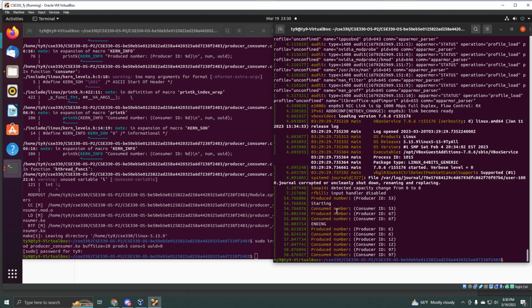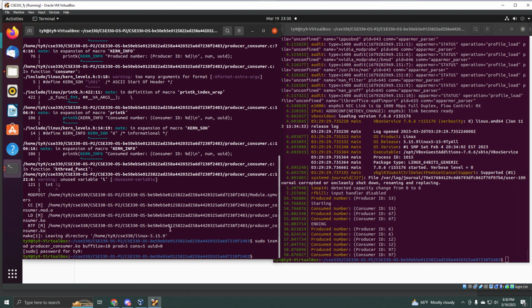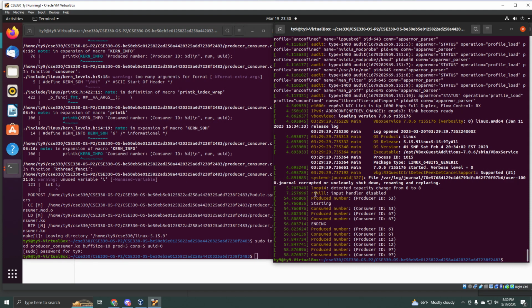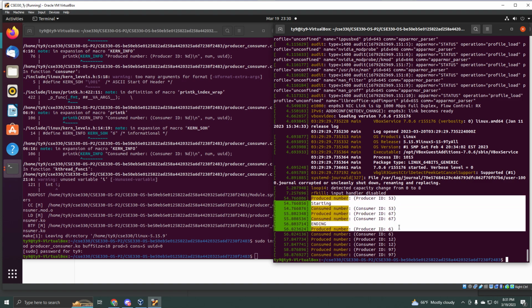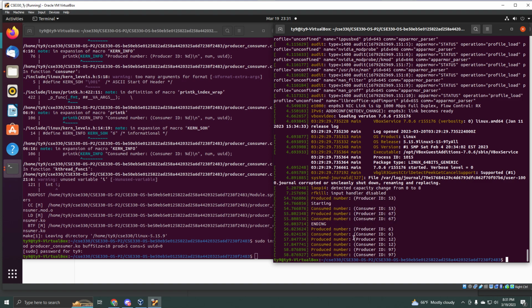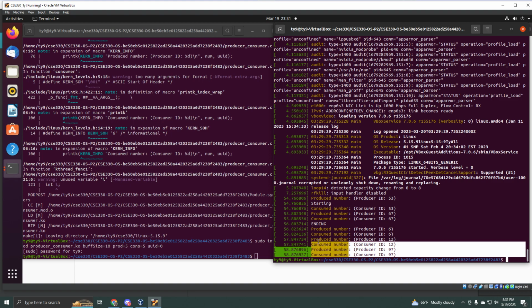The code was, so basically this instruction was to have a buffer size of 10, produce 5, and consume 5. So right here, it's not pretty, but it produced 5, and then it consumed all of them right here.